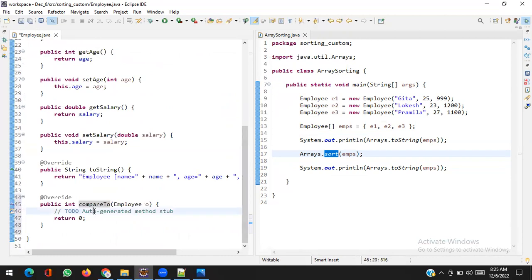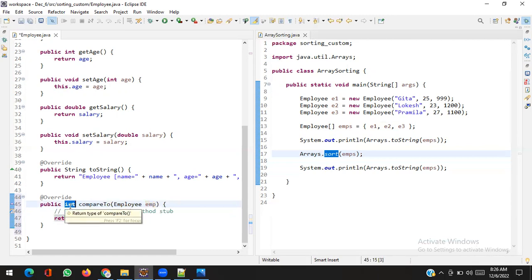You can see this is the method. It will take one object, let's say EFP. Now in this method I have to write the code to tell when two employees are treated such that one employee becomes greater than or smaller than the other. And see here, the return type is int. If negative, the first object is smaller than the second one. If positive, the first object is greater than the second one, and zero means both are equal.